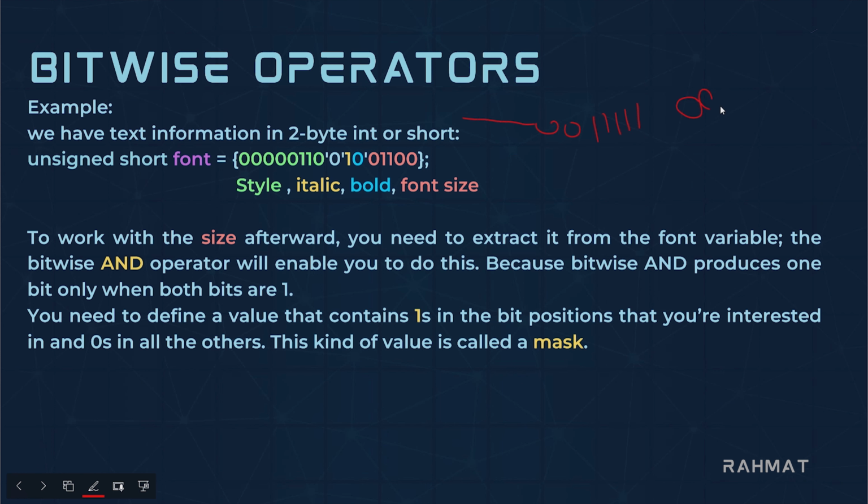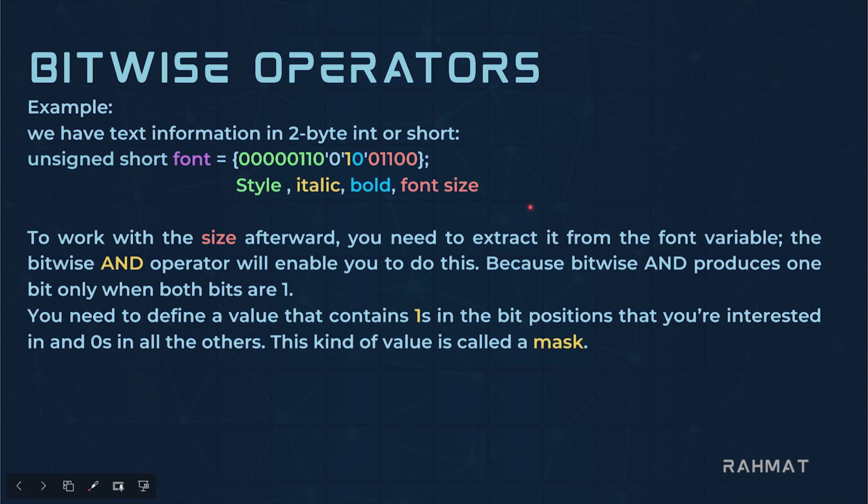Now if I use the AND operator, the first digit here is 1 and here is 0. So 1 is true, 0 is false, the result would be false. The second one is 1 here and 0 there, so true and false gives false. The third one is true here and true there as well, so that would be true. The fourth one is true here and true there as well, so that would be true again. The fifth one is false here, false there, false, and here all of them are 0, so these don't mean anything. So now you extracted the font size information only. That's how it works.